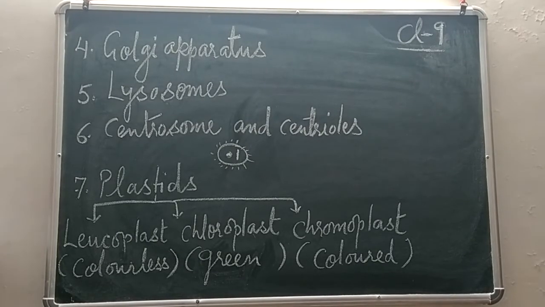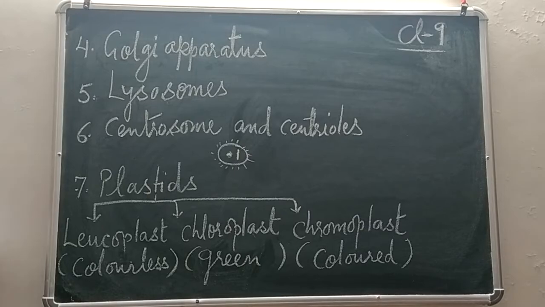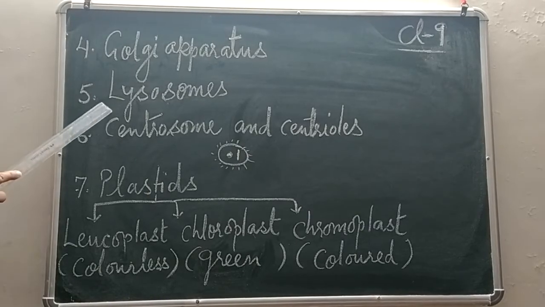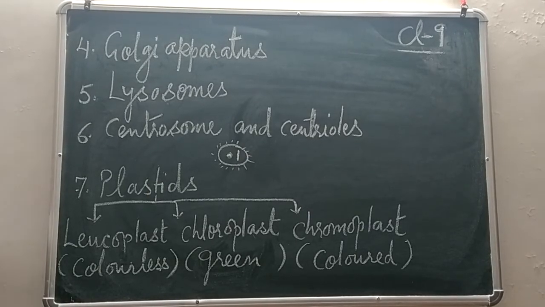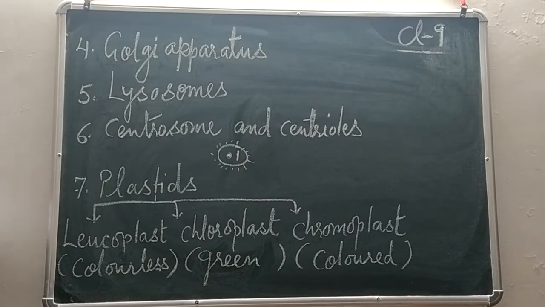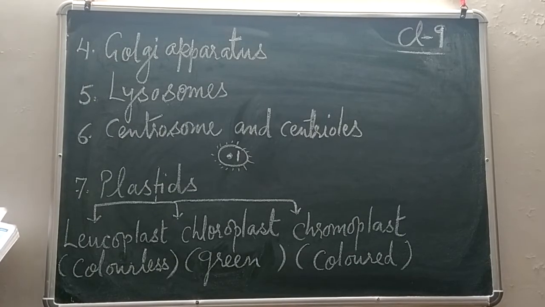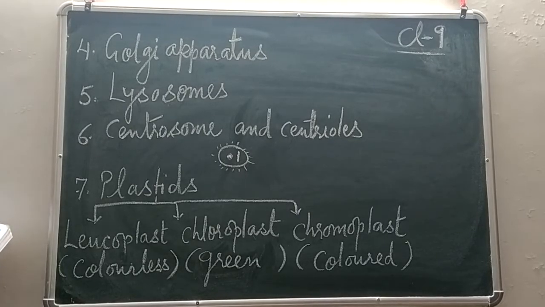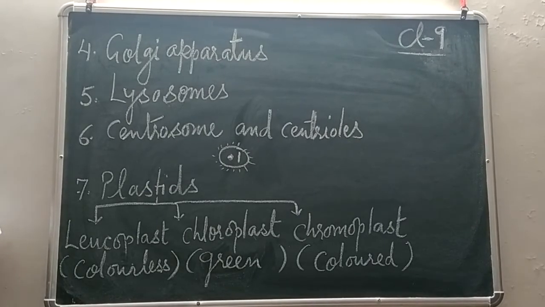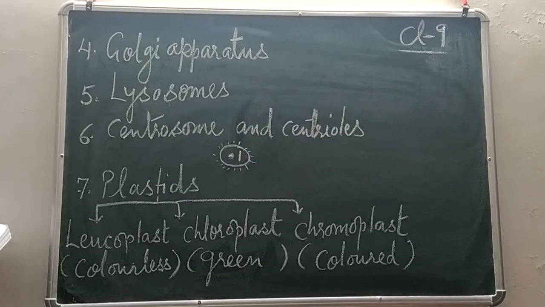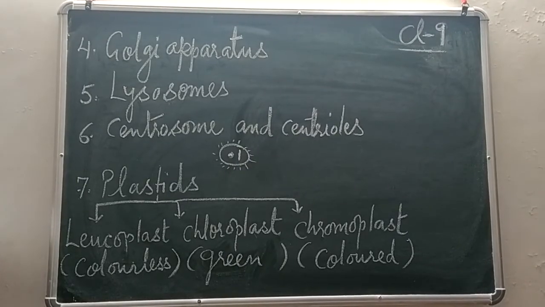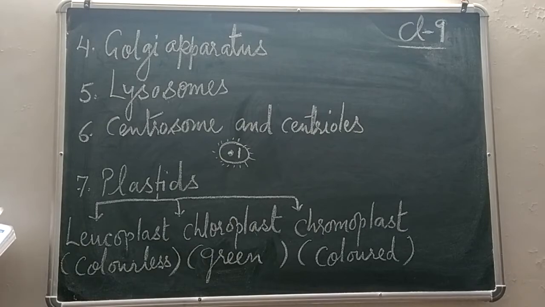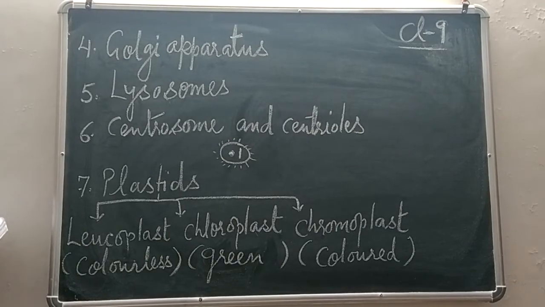Next organelle is lysosome. Now these lysosomes are also known as digestive bags, digestive bags of a cell. Why are they called digestive bags? And they are also called intracellular digestive centers. Actually, they are called digestive centers or digestive bags because of their functions.